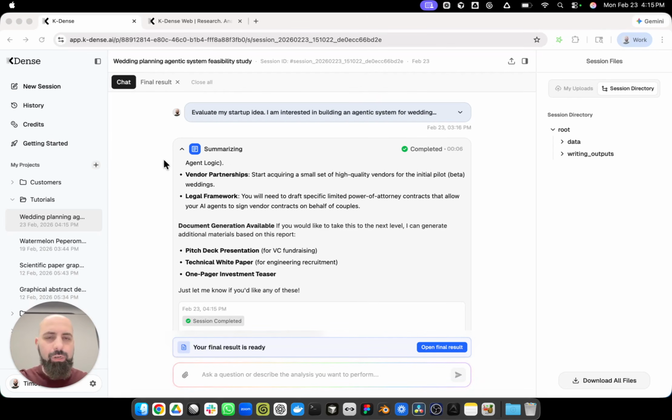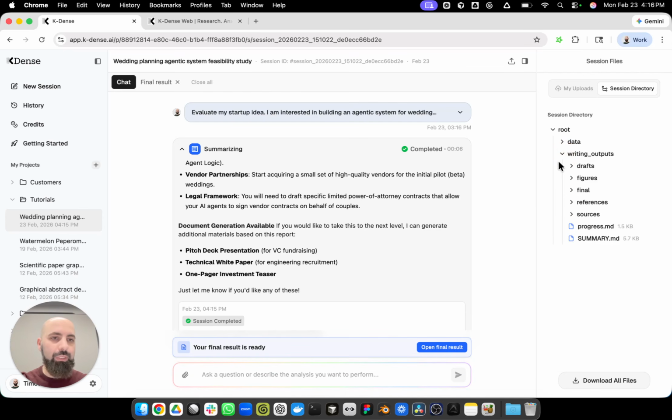About an hour to get done. So there was a lot of research and analysis that was needed. When the task is done, you'll notice there's a new tab that says final result. This outputs the deliverable that we had asked for. But you can also browse all of the outputs and intermediary files that were created.